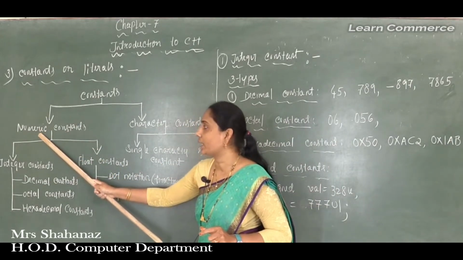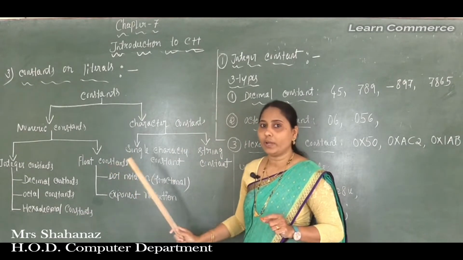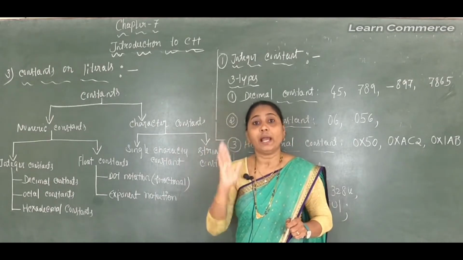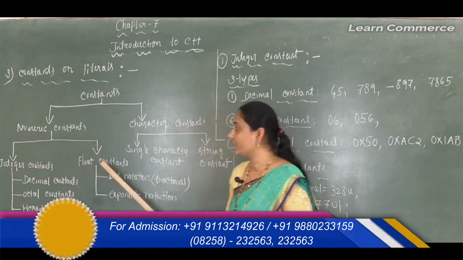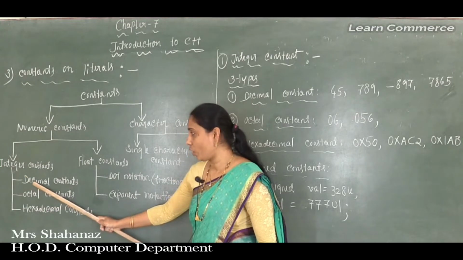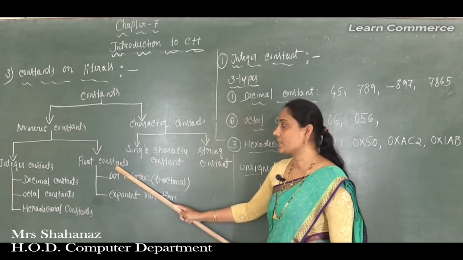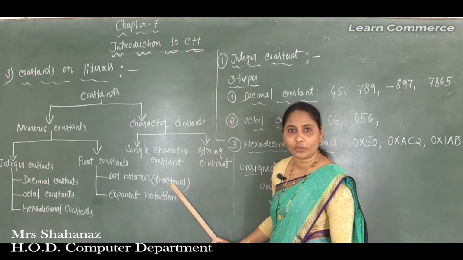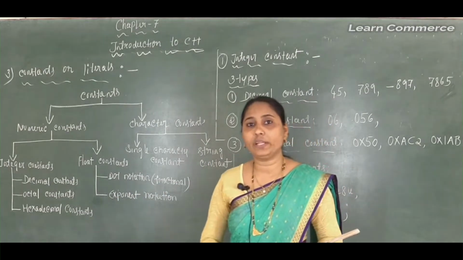The integer constant is again classified as decimal constant, octal constant and hexadecimal constant, and the float constant is classified as dot notation, also called fractional point number, and exponent notation.